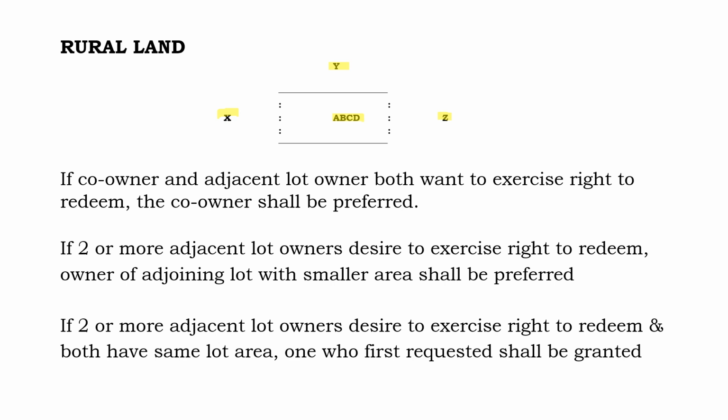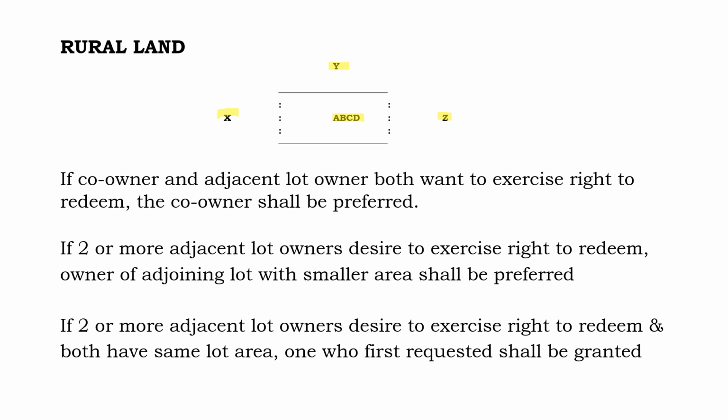Halimbawa, si X ay mayroong 70 square meters at si Y mayroong 50 square meters. Si Y ang preferred. Si Y ang dapat may right of redemption because according to our rules, the adjoining lot owner with smaller area shall be preferred.